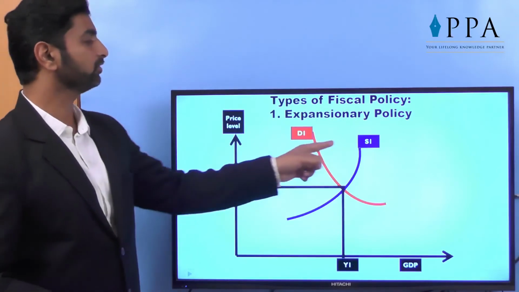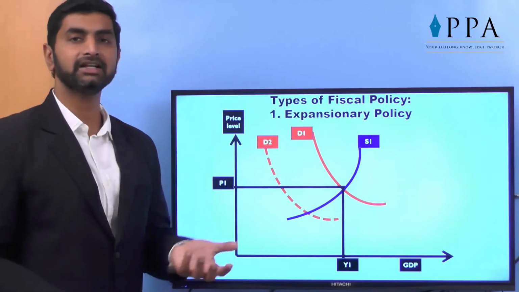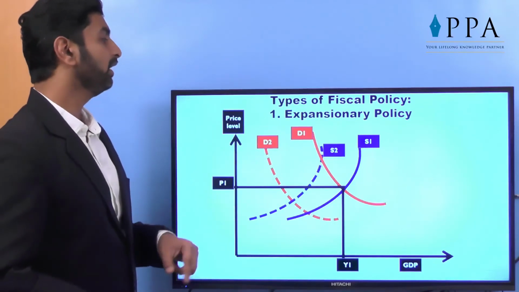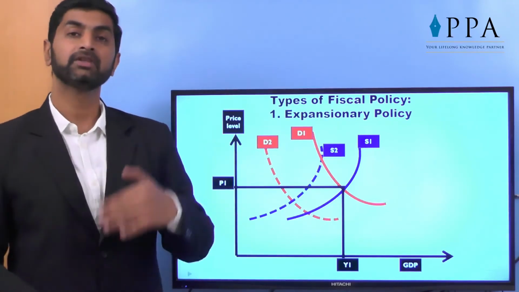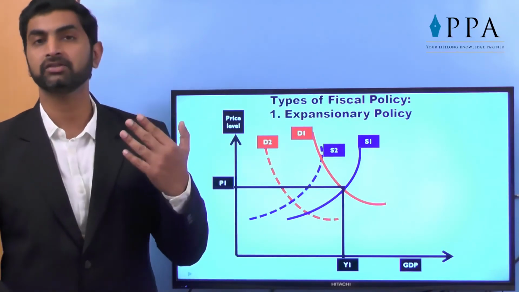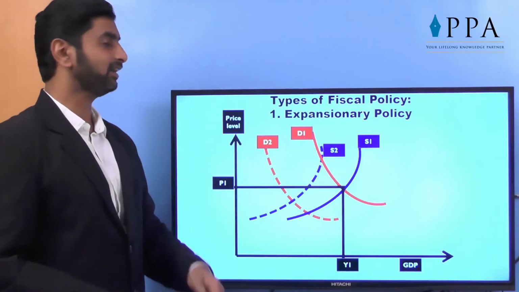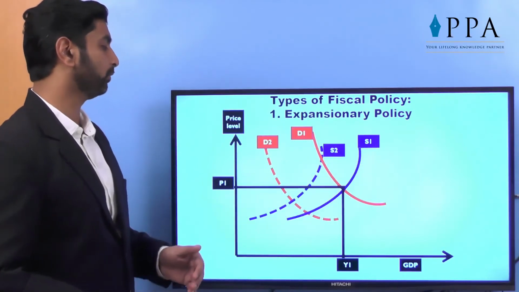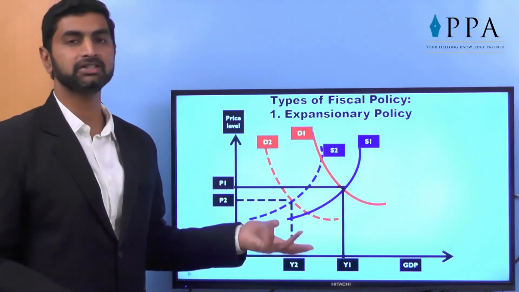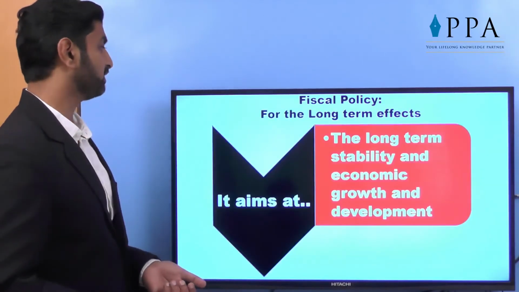How does it work? This was the original demand and supply. Now the government has reduced government expenditure, higher taxes are there, so the consumer is demotivated to purchase more. So the demand curve came down. As well, new taxes are imposed, so new prices are coming up. Maybe the price of petrol is going up, diesel is going up, transportation cost is going up. Some negative factors are happening, so the supplier is demotivated to produce more, so the prices come down. Of course GDP also comes down, but that is required to be done because the prices were going abnormally high. This is called contractionary policy.